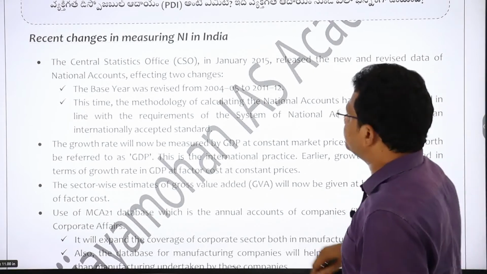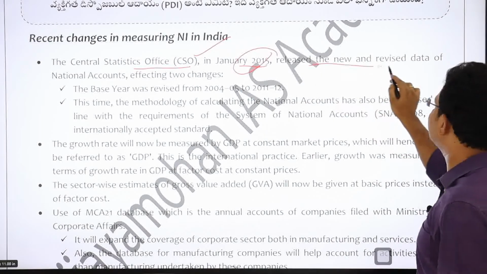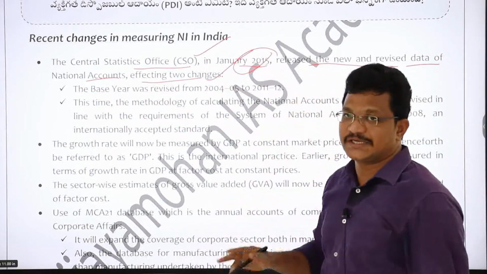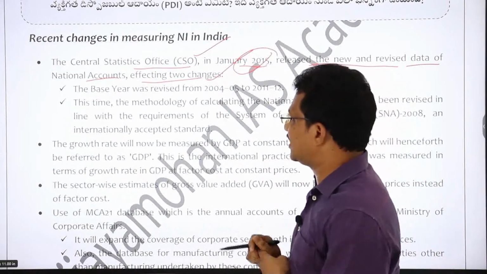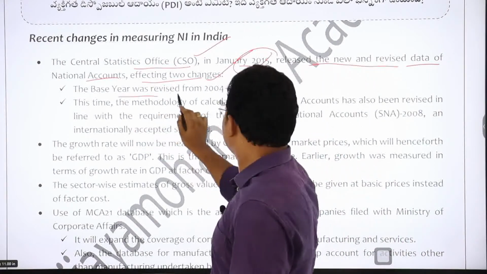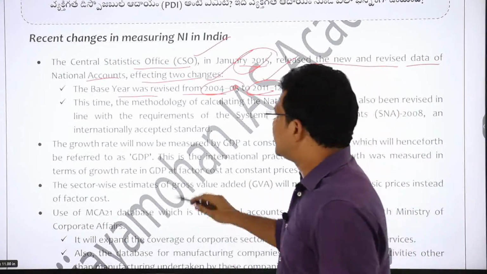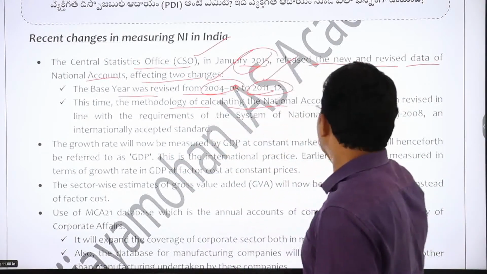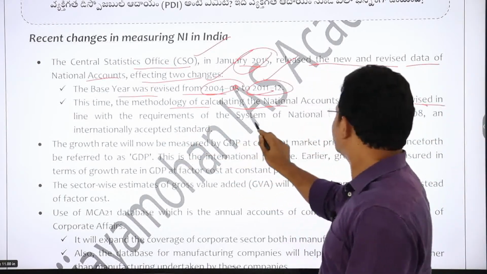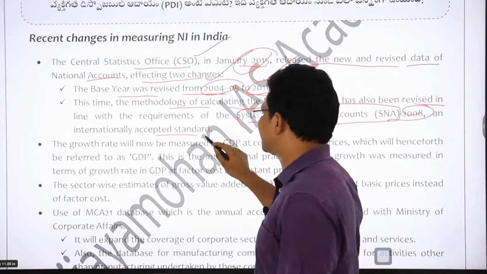We will see briefly. The Central Statistics Office in January 2015 released the new and revised data of national accounts effecting two changes. There are basically two important changes as far as measuring the national income is concerned. What is that? The base year was revised from 2004-05 to 2011-12, right? This time the methodology of calculating the national accounts has also been revised in line with the requirements of the System of National Accounts, SNA 2008, which is an internationally accepted standard.